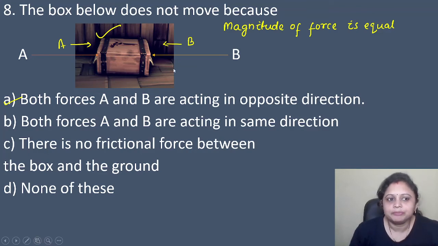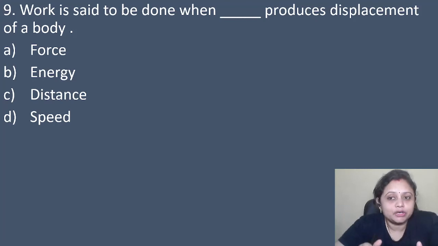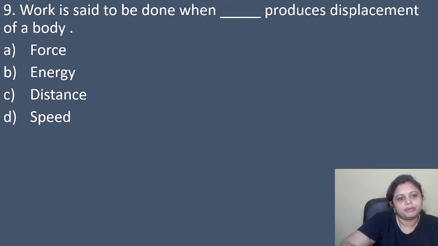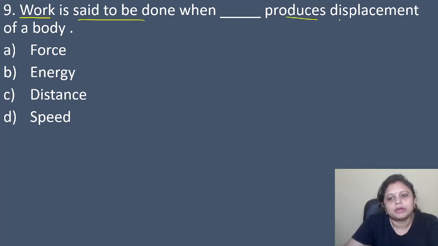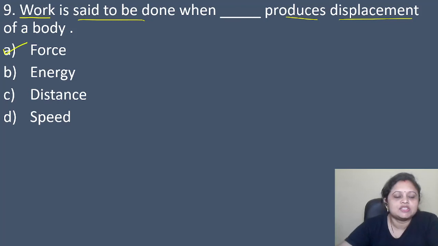Right? Coming to the next question, work is said to be done when dash produces displacement of a body. Option A, force, B, energy, C, distance, D, speed. So work is said to be done when dash produces displacement of a body. What produces displacement of a body? Yes, it is the force, right? So correct answer is option A, that is the force.